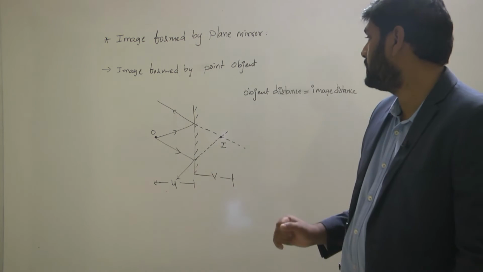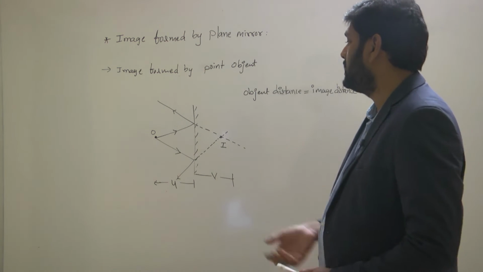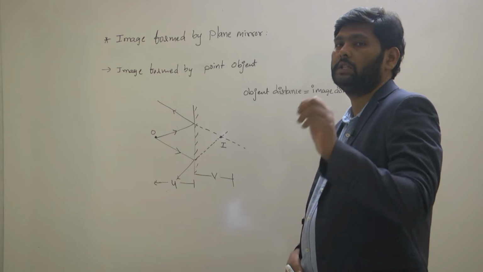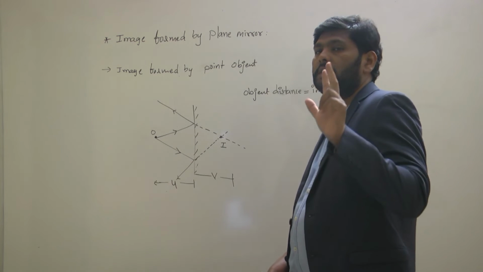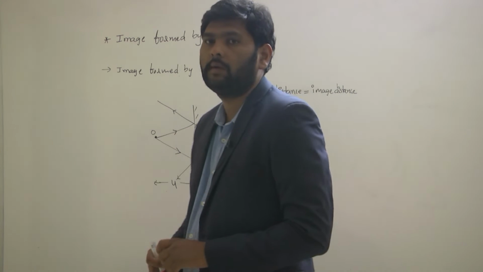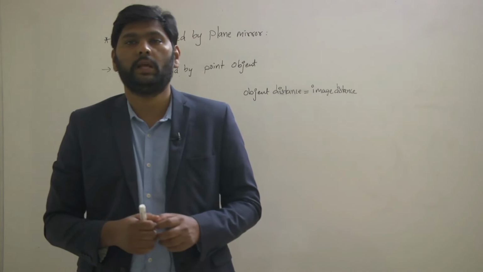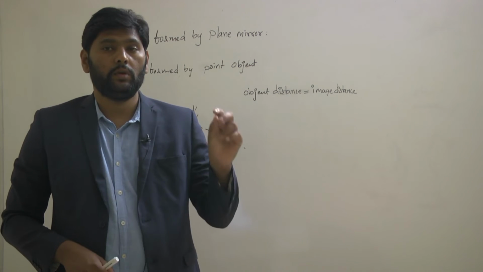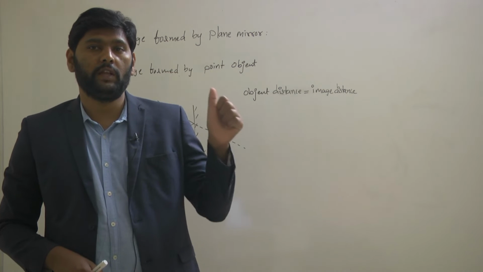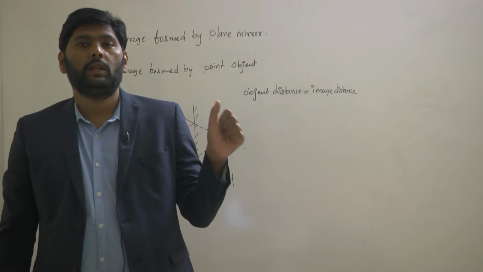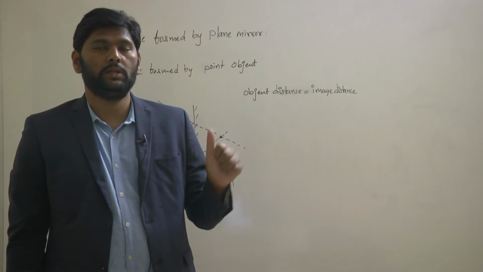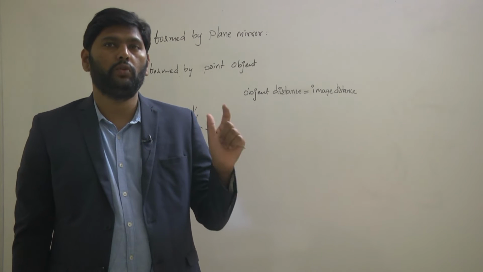And other natures of the image, let us say, whenever we are expressing the nature, three things must be mentioned. Whenever we are expressing the nature of the image, you have to analyze three things. Very first one is real or virtual image. Is it real or virtual image? That point needs to be noted.